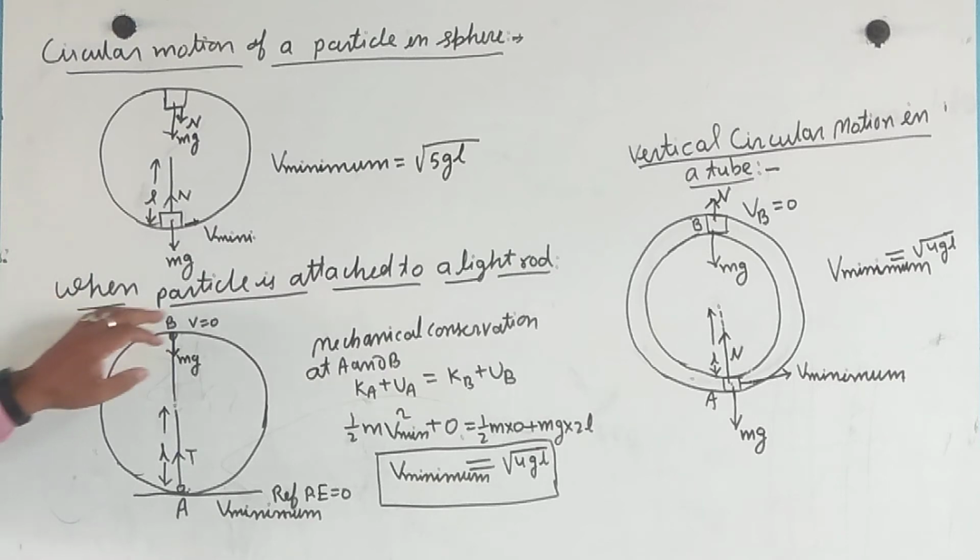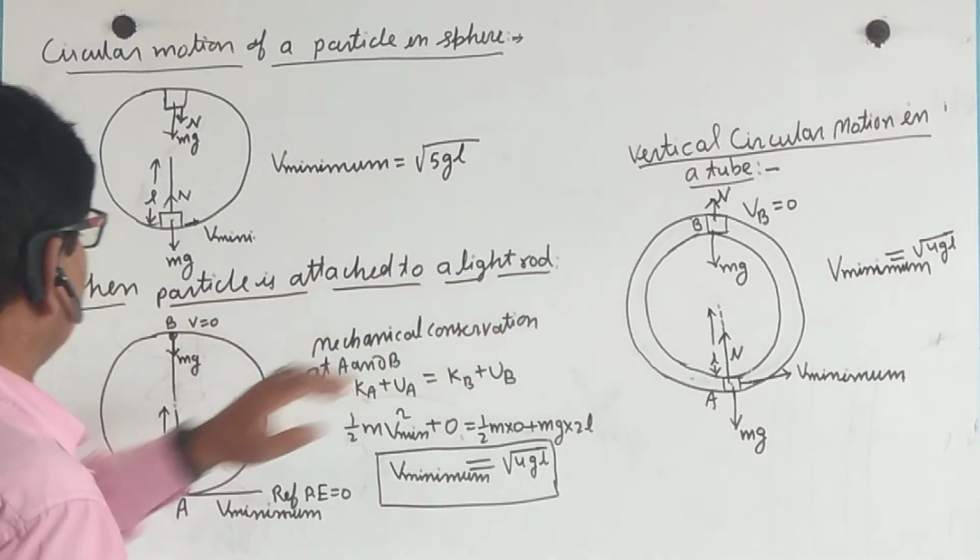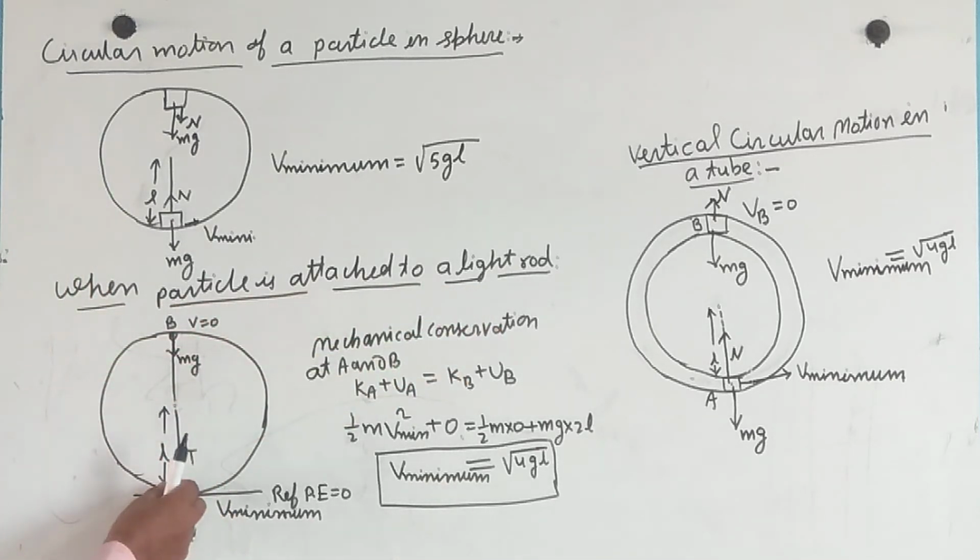Now, when the particle is attached to a light rod, with mass m, it moves in this direction.